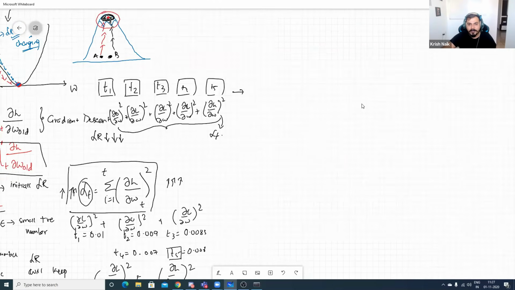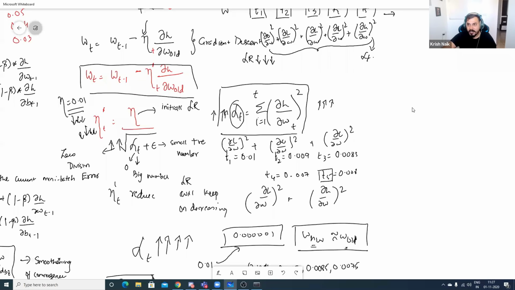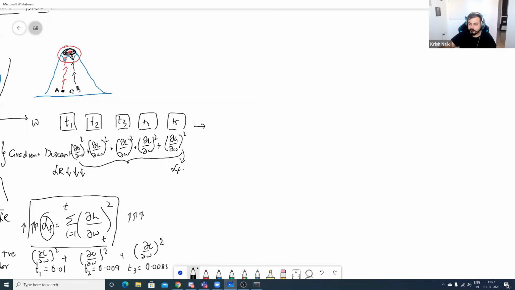Okay. I hope everybody understood what the problem is here. The problem is that the alpha t value is becoming very, very high. Now in order to prevent it, we have another technique. Probably this is my fifth technique.